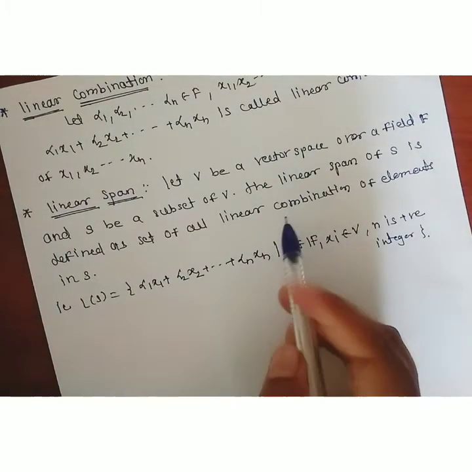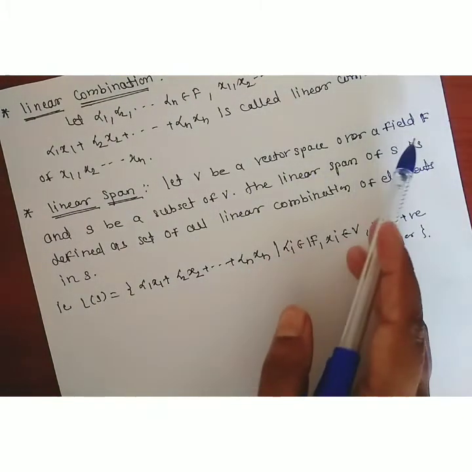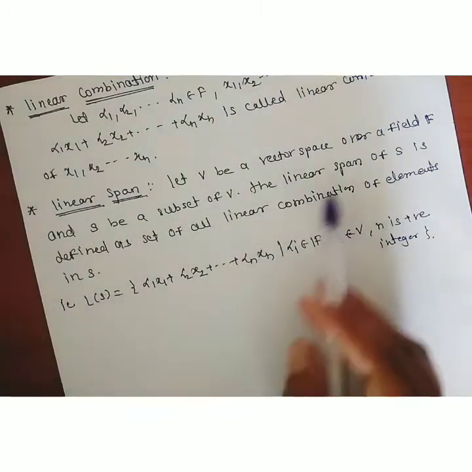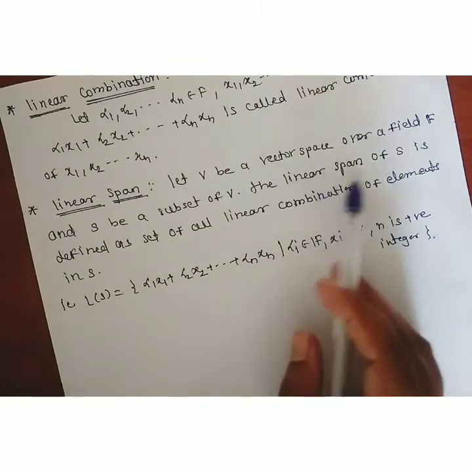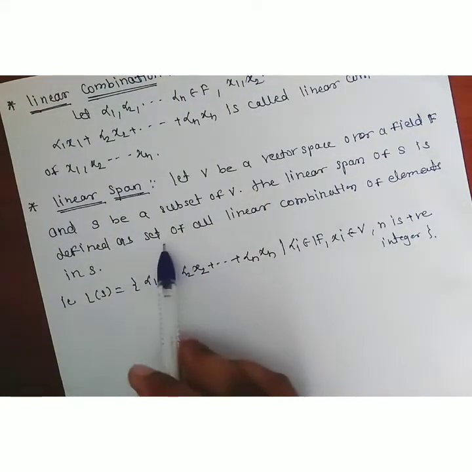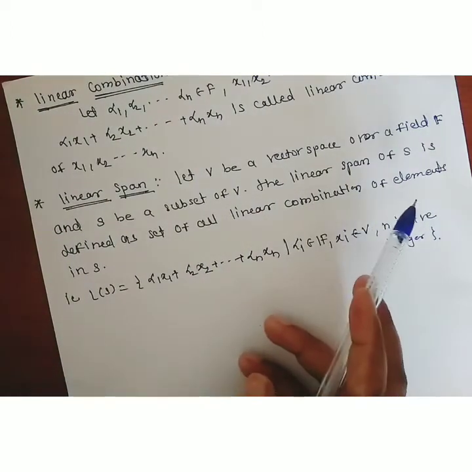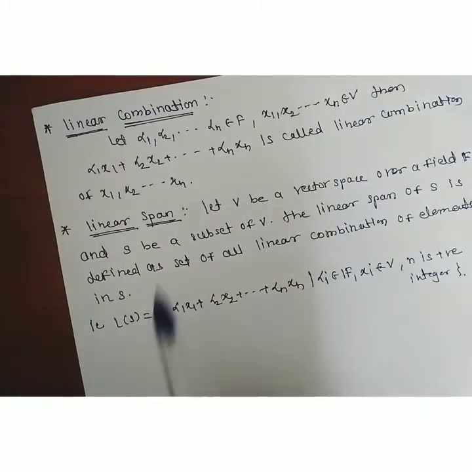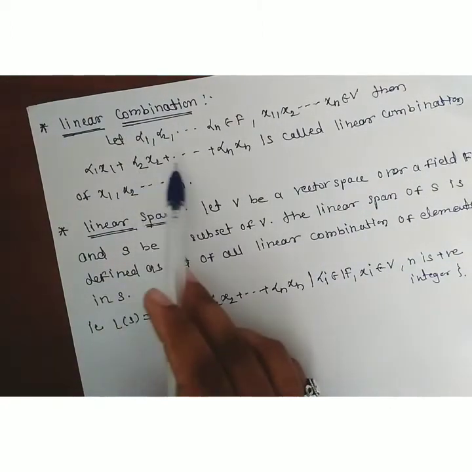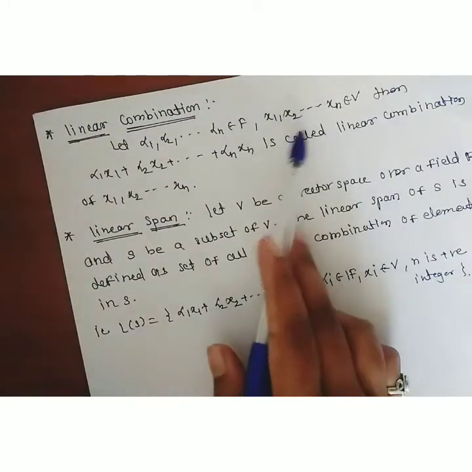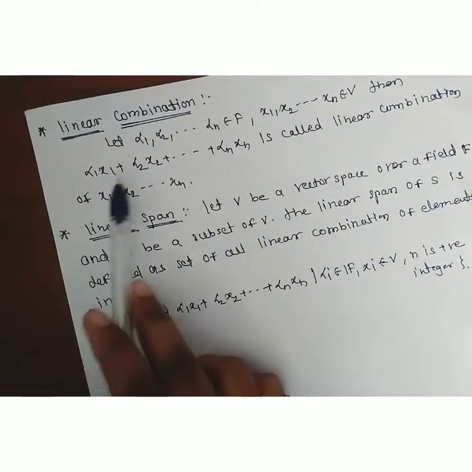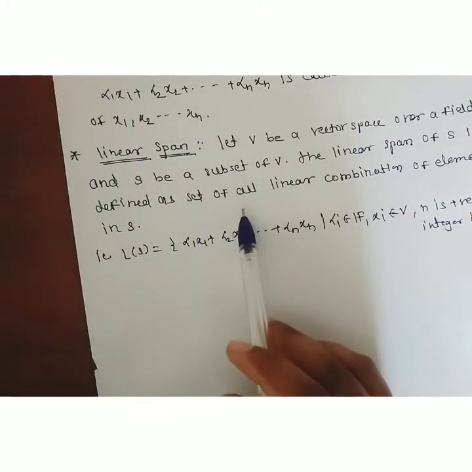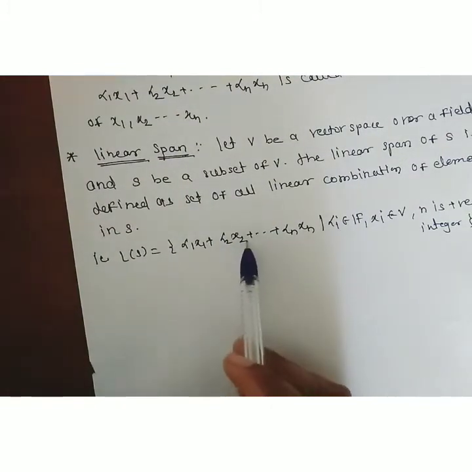So what is a linear span? If V is any vector space over the field F and S is a subset of V, then the linear span of this subset S is defined as the set of all linear combinations of elements in S. Set of all linear combinations means what? For any elements x1, x2, xn, the linear combination is given by alpha 1 x1 plus alpha 2 x2 up to alpha n xn. Therefore, we put all these linear combinations in one set.